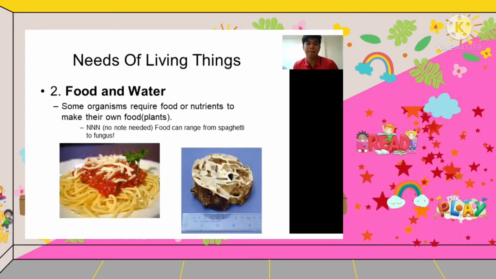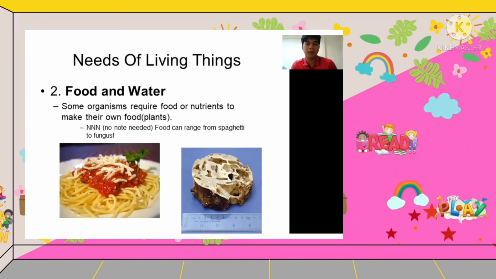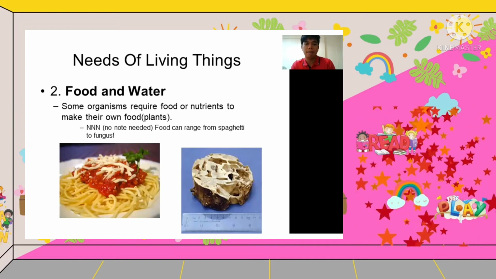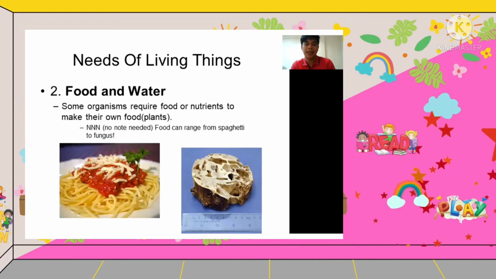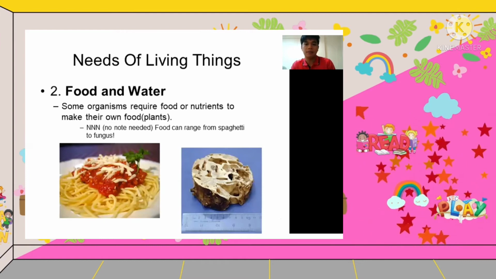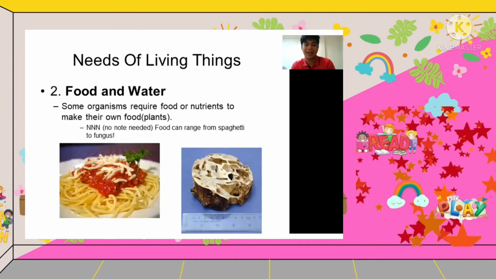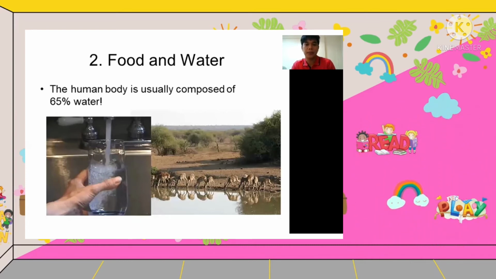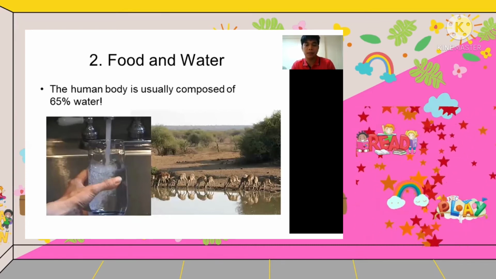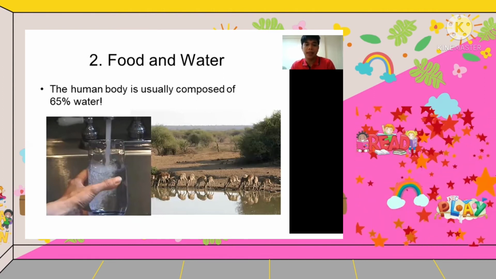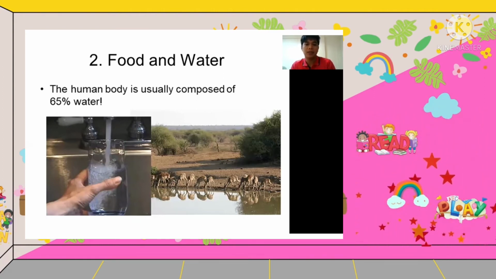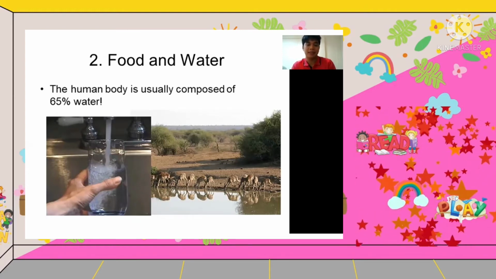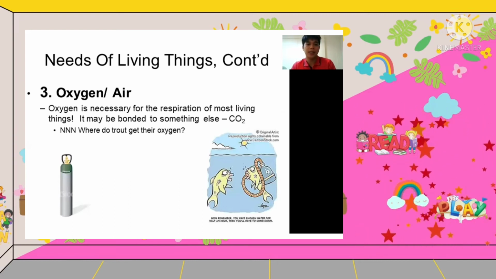Next, number 2 is food and water. Some organisms require food or nutrients, while plants make their own food. Food can range from spaghetti to fungus. The human body is usually composed of 65% water. It is important for animals to drink water every day.